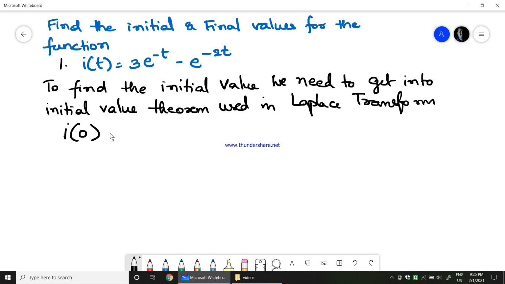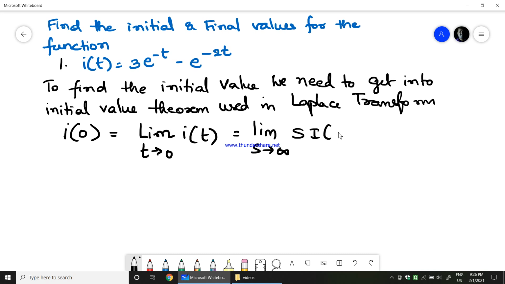So I of 0 is equal to limit t tends to 0 of I of t. This is in time domain. The same initial value theorem in S domain is written as limit s tends to infinity s into I of s. So in time domain it is limit t tends to 0 of I of t, and in S domain we normally write the initial value theorem as limit s tends to infinity s into I of s.